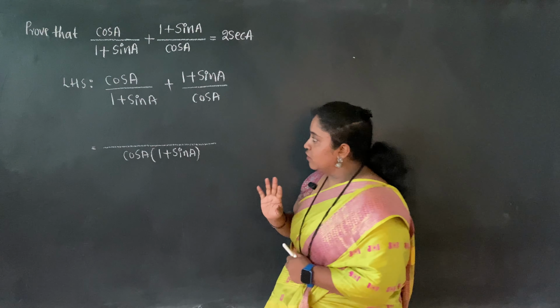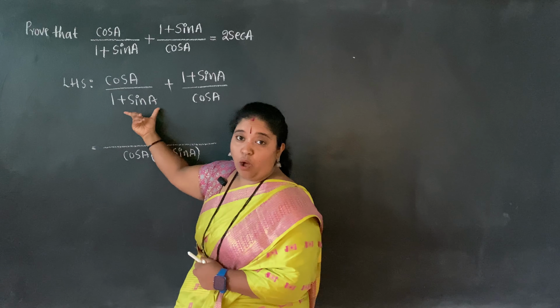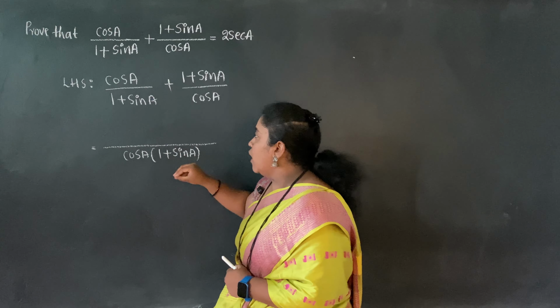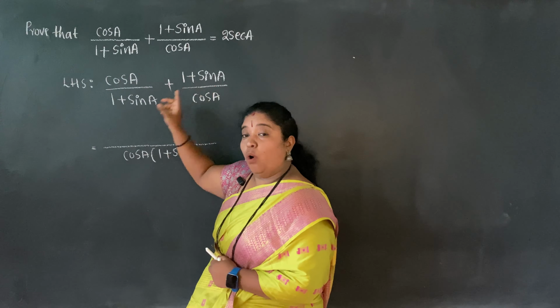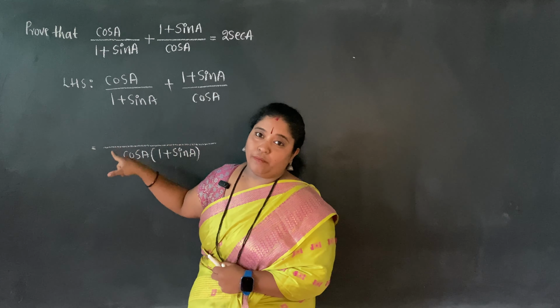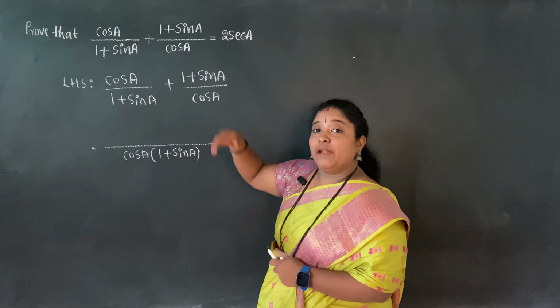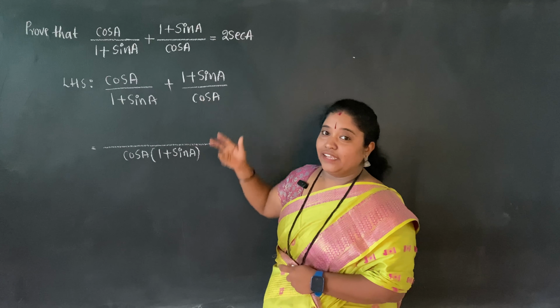Now in the first fraction the denominator has 1 plus sin A, so by what should I multiply? Most people get confused here about what to multiply to the numerator after taking the LCM.